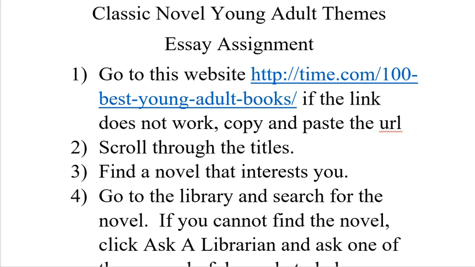We're going to be writing a couple of essays about the theme of young adult literature. So we're going to start with a short essay that is 3 paragraphs long, and we are going to first find a novel that is interesting to you. I've given you one that's a really great resource. It's not the only resource, but it's one. So let's take a look at that together.